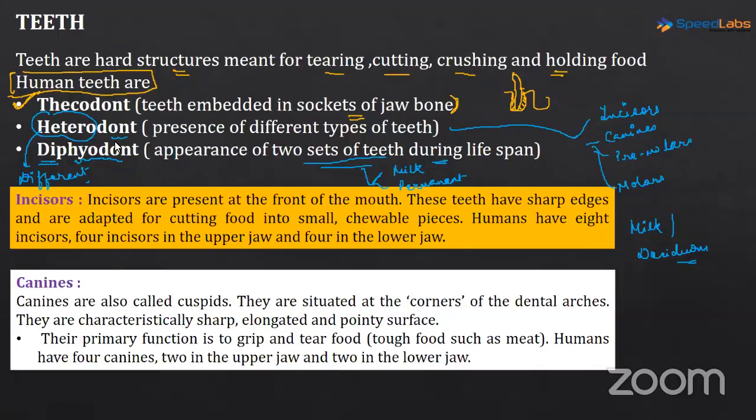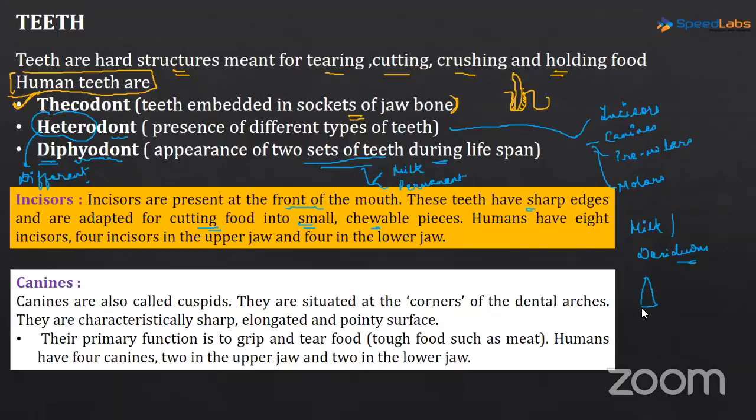As we discussed, human teeth are heterodont. They have different types of teeth: incisors, canines, premolars, and molars. So incisors are present at the front of the mouth. They have sharp edges and are adapted for cutting food into small chewable pieces, right? You must have seen the incisors, right?